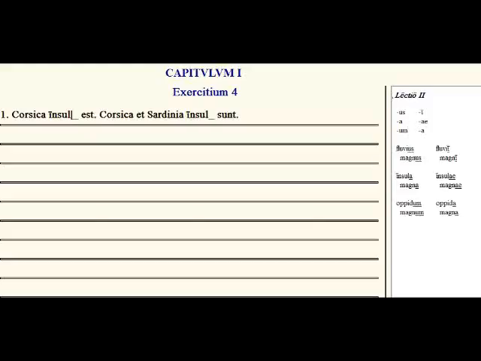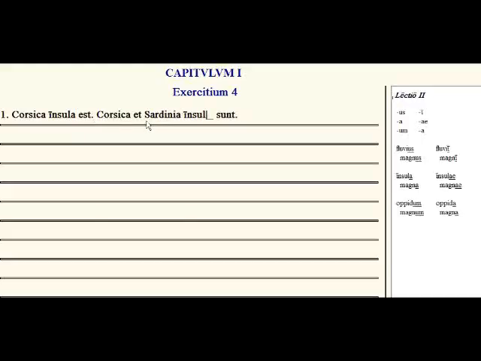endings. So here, Corsica, insul blank est, we need to choose from these possible endings. So in this context, it is insula, because it is a predicate nominative. Corsica insula est. Corsica is an island. Okay, we got that correct.